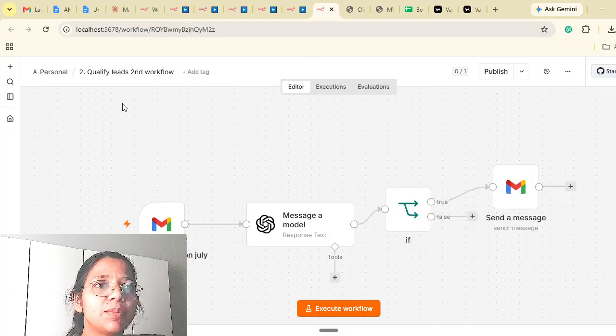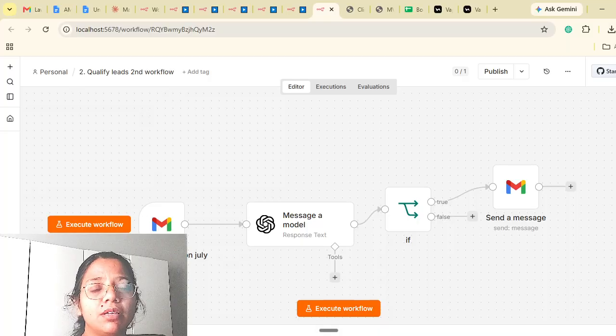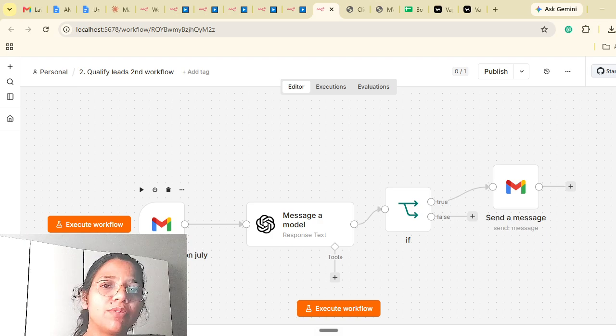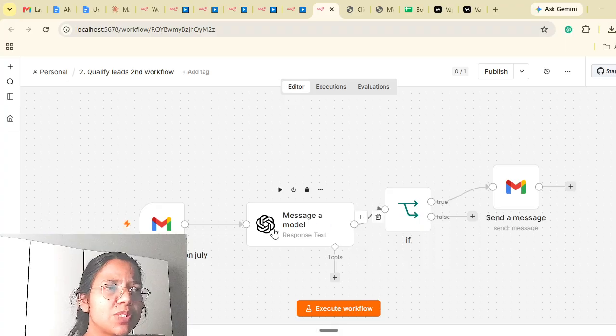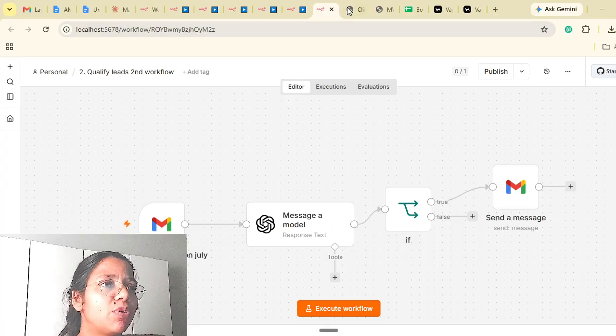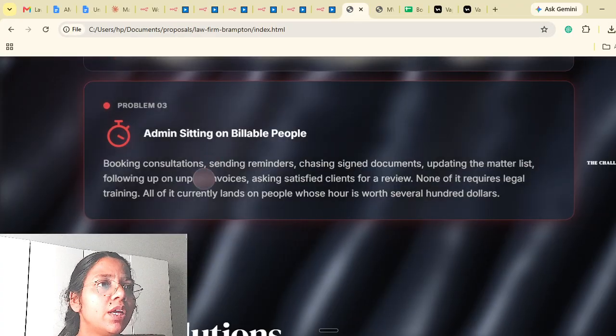So this is basically qualifying a lead: whenever you get any lead, check whether this lead is actually a customer who is interested in our services or not. This model is simple and straightforward. Here I have created the